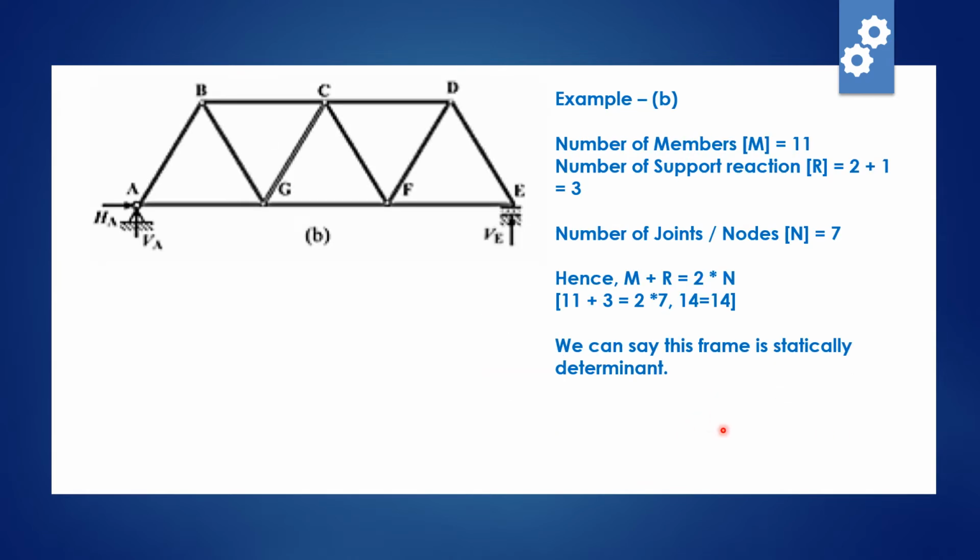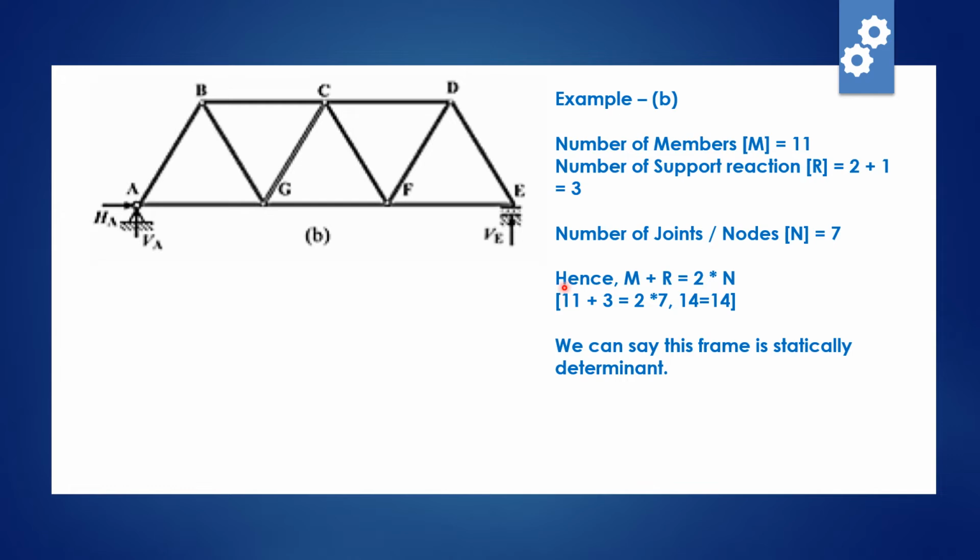Let's check for another example. So this is another frame. Here is one hinge support, and another support, which is a roller support. So let's consider the support reaction for the hinge support, that is 2. For the roller support, there will be only one reaction. This reaction will move freely, so it is 1. So total support reaction is 3.